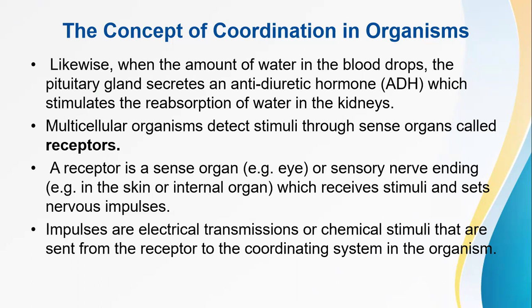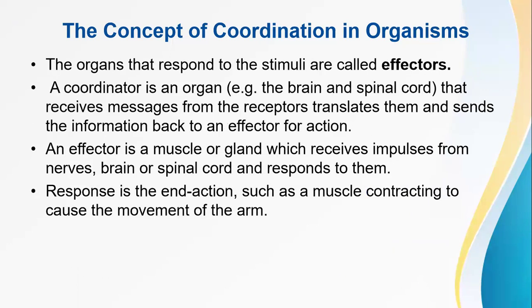Impulses are electrical transmissions or chemical stimuli sent from the receptor to the coordinating system in the organism. The organs that respond to the stimuli are called effectors.